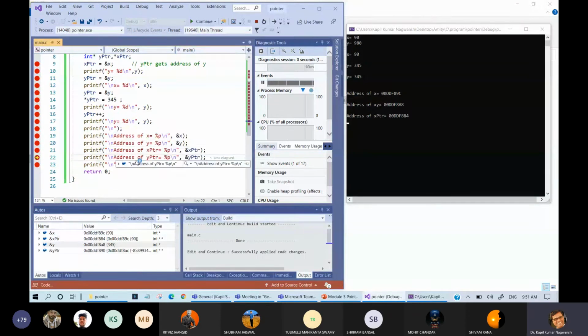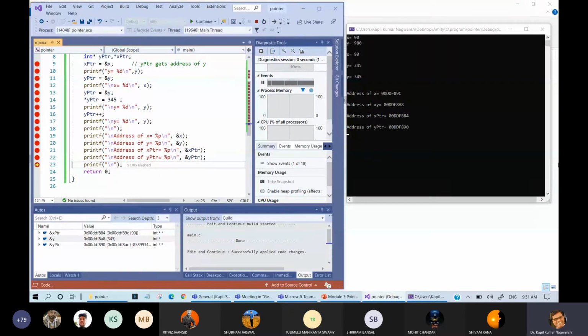Now come to the next line. This will point to y pointer's address, and the next will point to x pointer and y pointer's address. So you can see that the address of x pointer and y pointer is different. Okay, x pointer and y pointer is different.